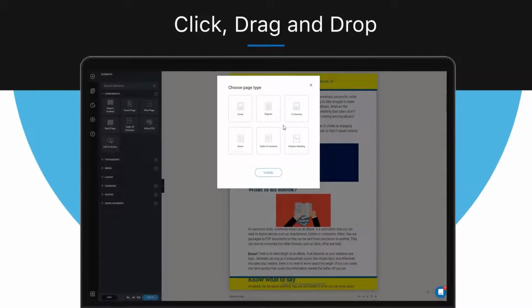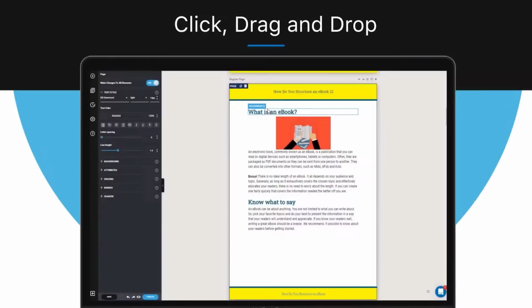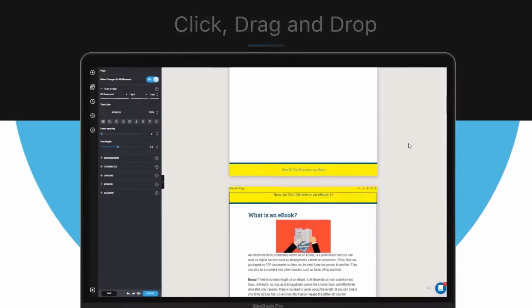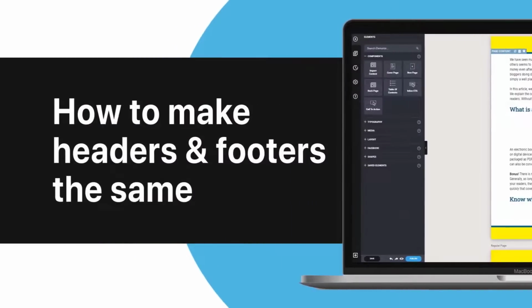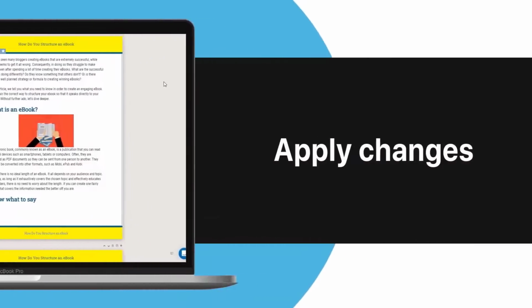You can choose what type of page it will be, and for this video we'll select a regular content page. And there you have it. That's how to insert a page break in Designrr. How to make headers and footers the same throughout your document. In this video, we will show you how to apply changes correctly for the text in headers and footers.